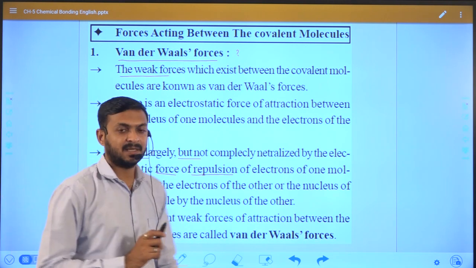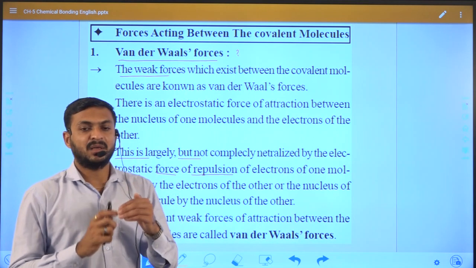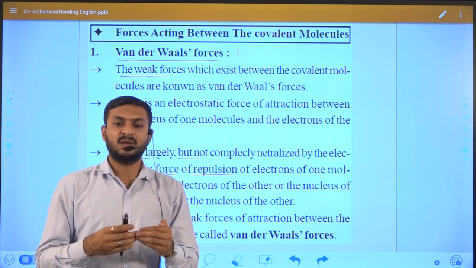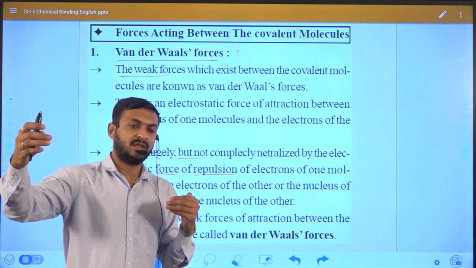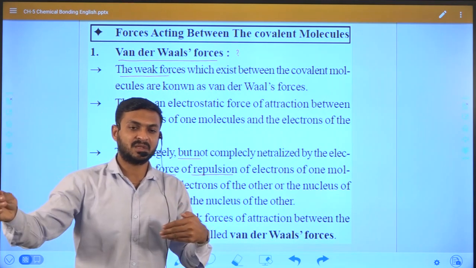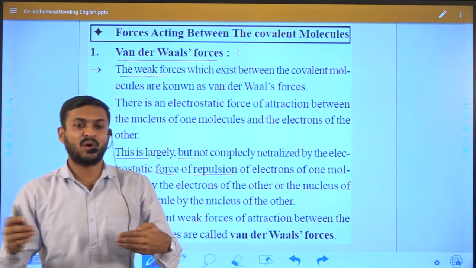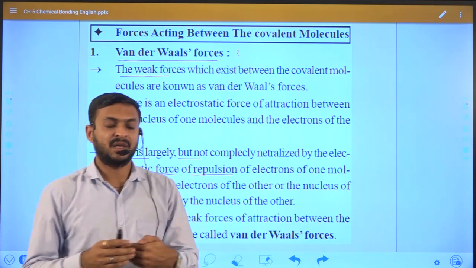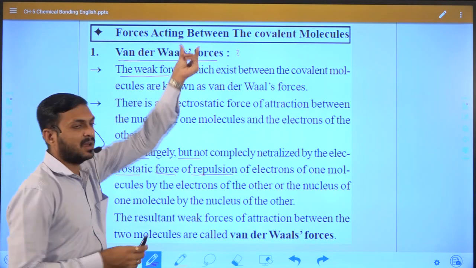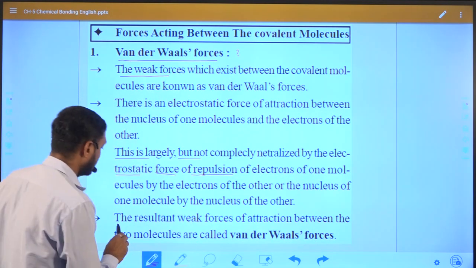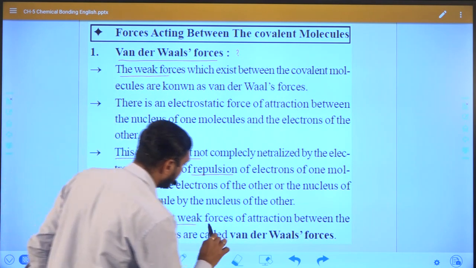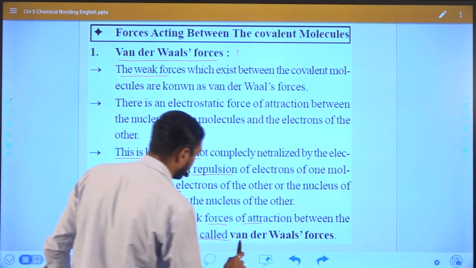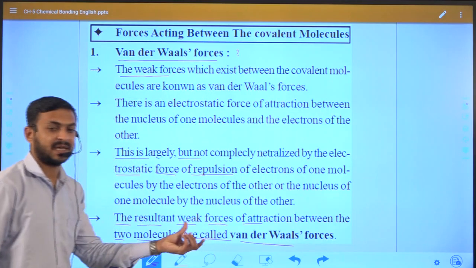What he is saying is, for one molecule the nuclei are positively charged and for another molecule the charge is negative, and between the positive and negative charge the force of attraction will occur. After that, the resultant weak force of attraction between two molecules is known as van der Waals force of attraction.